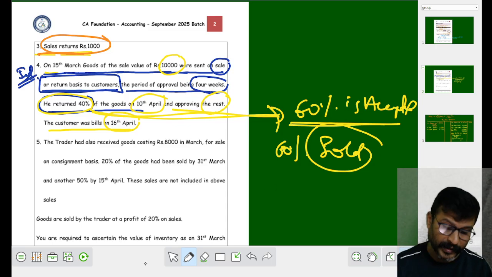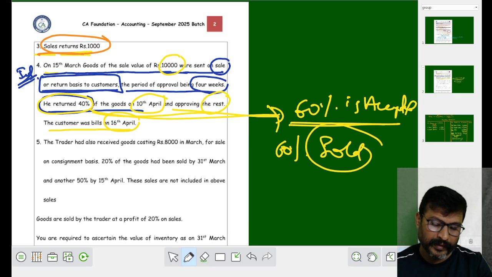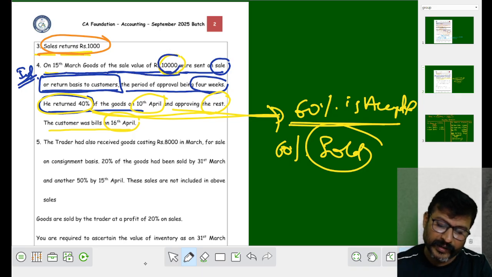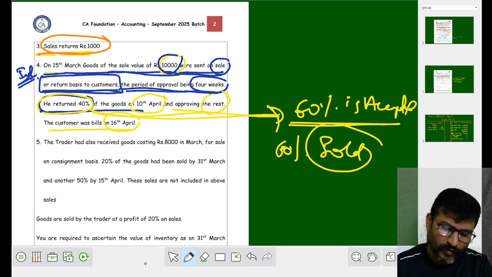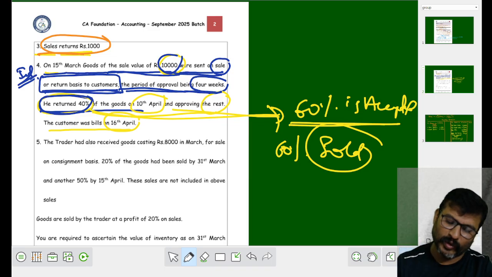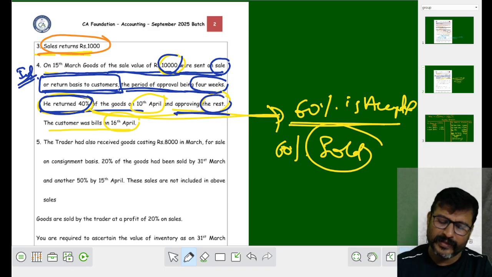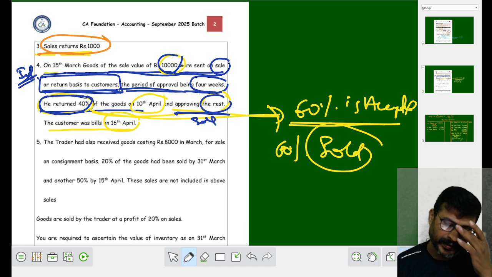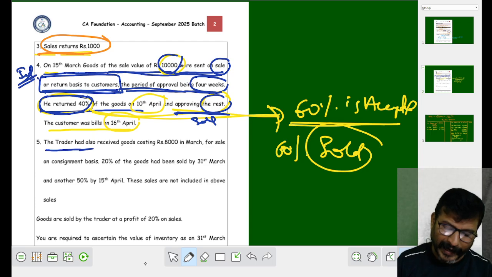Now see the next point. I hope you got it right. On 15th March, goods of the value 10,000 were sent on sale or return basis for a period of 4 weeks. 40% returned. Okay, 40% returned means 60% approved. 60% sold. The rest is approved. Approved means sold. So sold is being written like this. Next point. The trader had also received